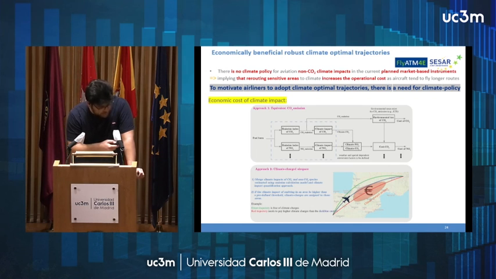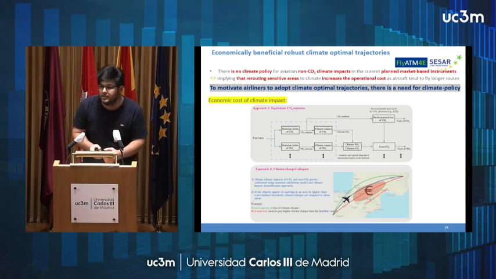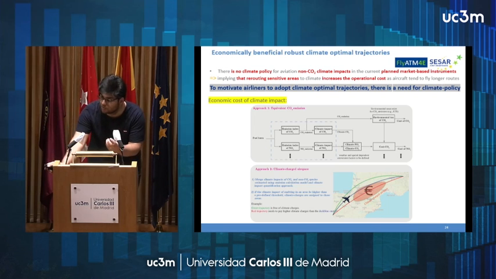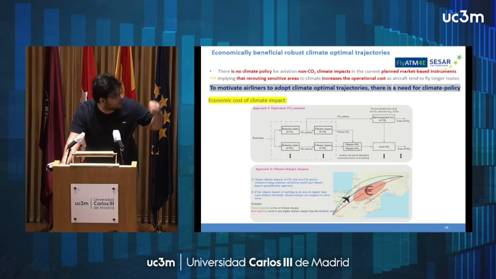We propose two approaches to quantify the cost of climate impact. Then we motivate airlines to adopt climate optimized trajectories, finding those trajectories that are also economically beneficial. The first one is based on equivalent CO2 emission. We scale the climate impact of non-CO2 emission based on CO2, and then apply the tax of CO2 to non-CO2 climate impact.